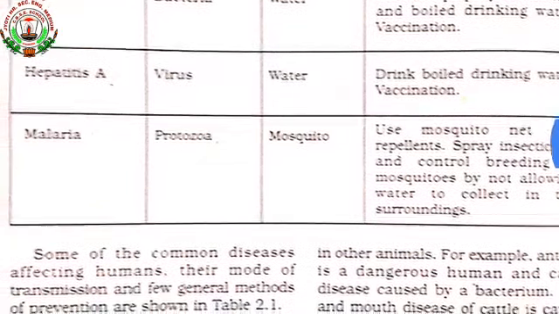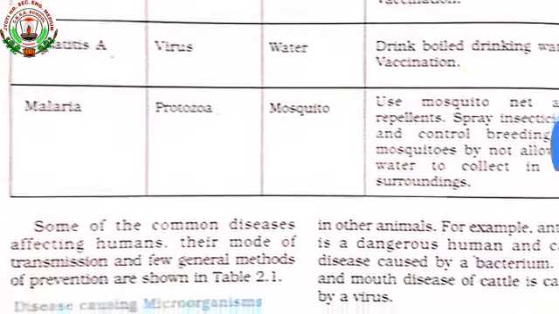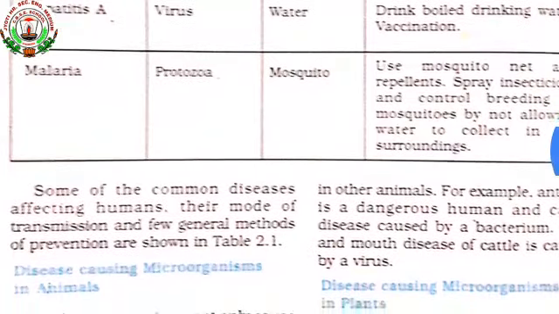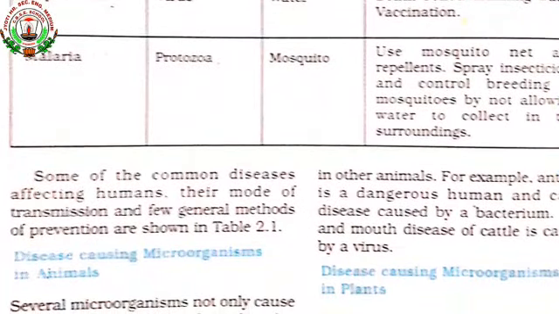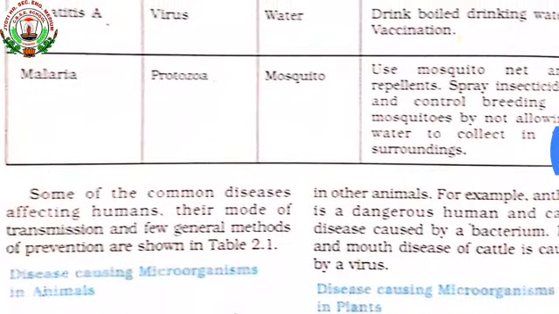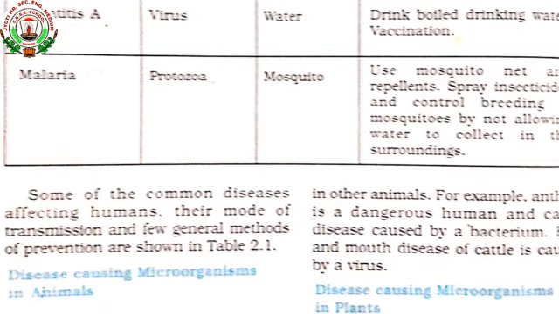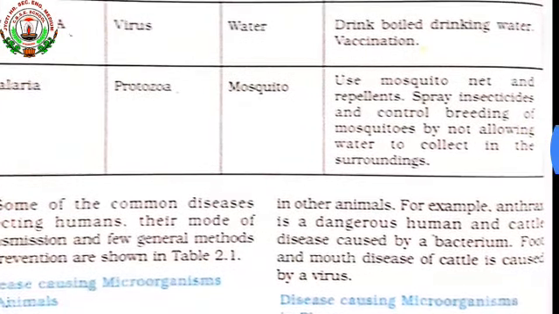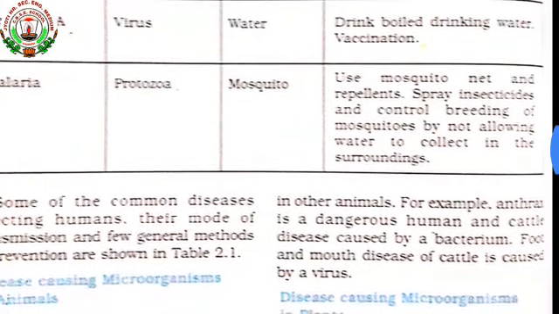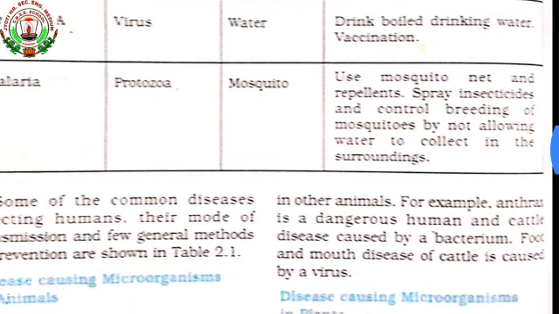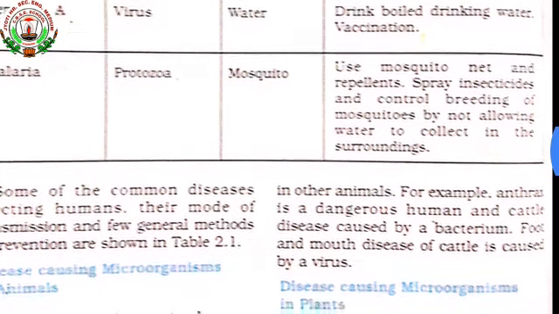Then the last one is malaria. Malaria is caused by protozoa, and this disease is spread by the mosquito, the female Anopheles mosquito. So what preventive measures should be taken by the patient? Use a mosquito net while sleeping. Spray insecticides.